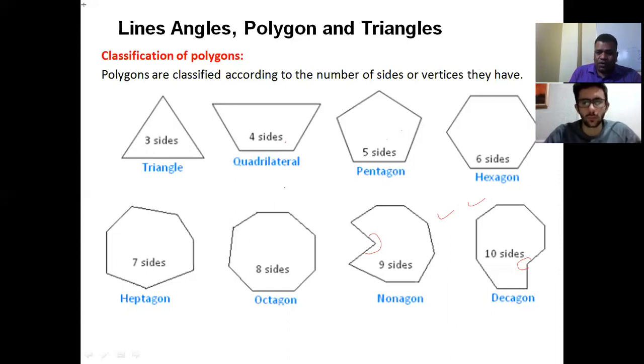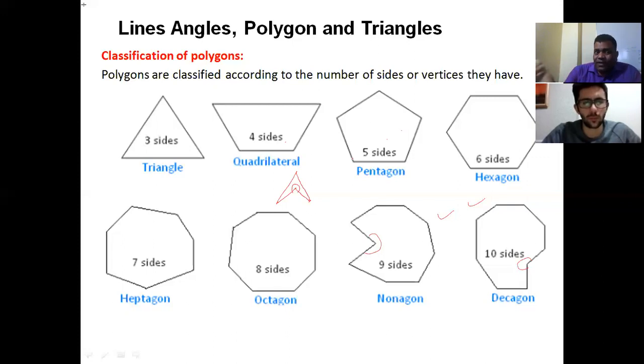Shall I show you how a quadrilateral can be concave? You see this is the quadrilateral, but this is concave. Right? Because if you see this angle, this is more than 180 degrees. So the idea is, it depends how you sketch. I just talk about the way the picture is given. By looking at the picture, here only two are concave: nonagon and decagon, and the rest are convex.